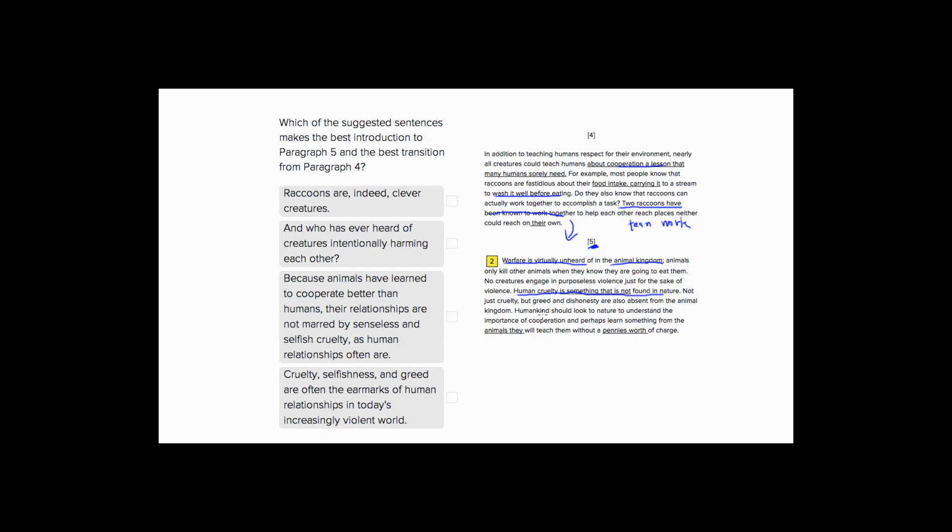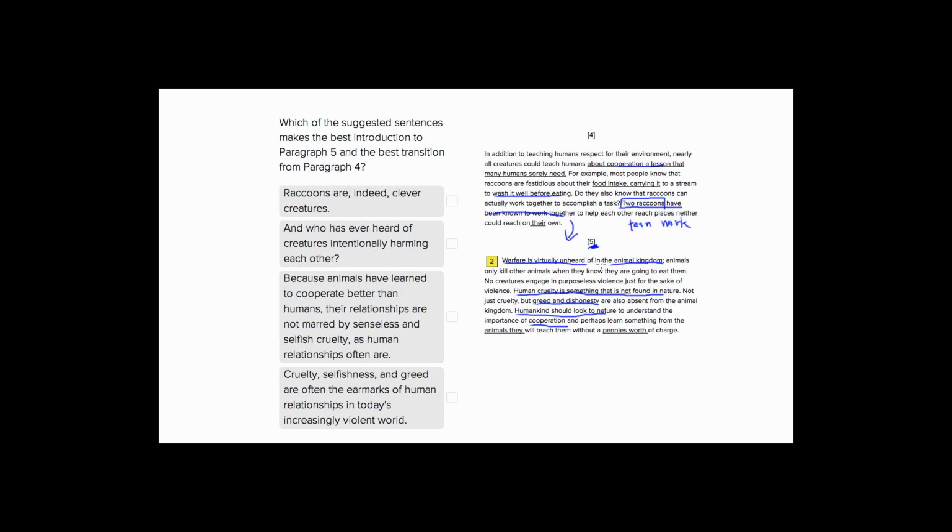We don't have cruelty, greed, and dishonesty. Humans should look to nature to understand this cooperation. Cooperation was something we saw with these two raccoons, and we learn something from animals. So we're going to want to tie this idea of teamwork and cooperation, especially with the raccoons, into the idea that the animal kingdom doesn't have warfare, unlike humans.